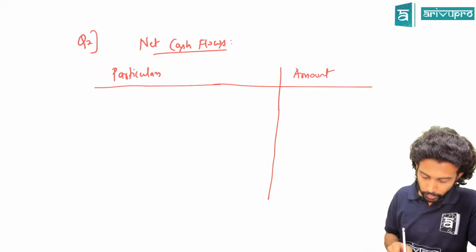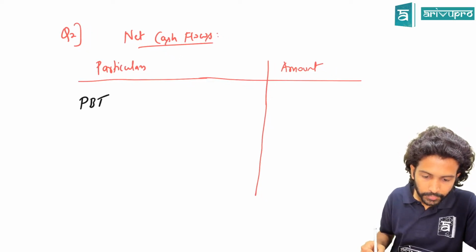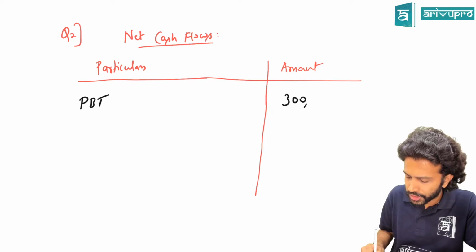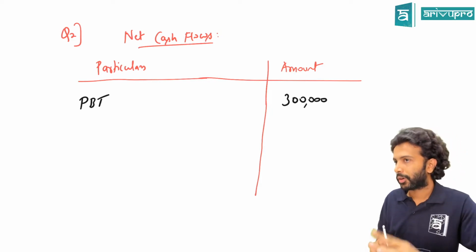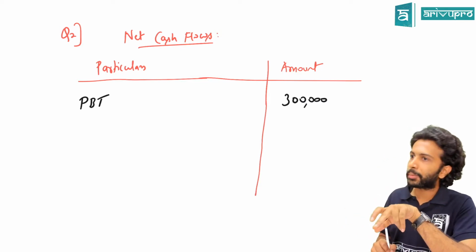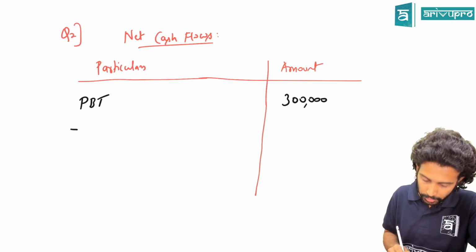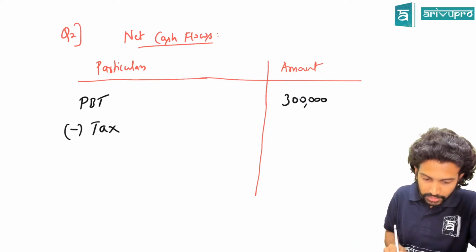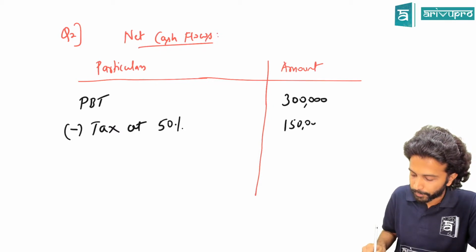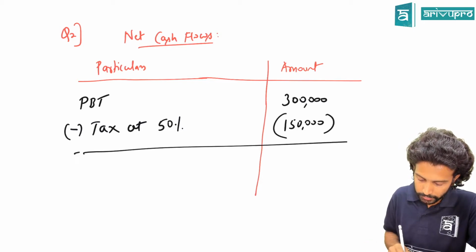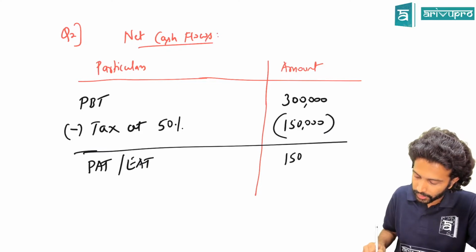How much is the profit before tax they have given in the problem? 3 lakh rupees. Like in the last problem, should I deduct depreciation, or have they already done that? Because they said profit after depreciation, meaning depreciation has already been deducted. Yes or no? So profit before tax is 3 lakh. From this, what are you going to do? Deduct tax. Tax rate is how much? 50%. Calculate 50% of this, which will be 1,50,000. That means profit after tax, or earnings after tax, is 1,50,000.